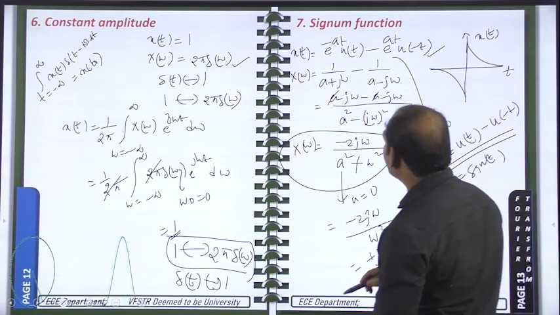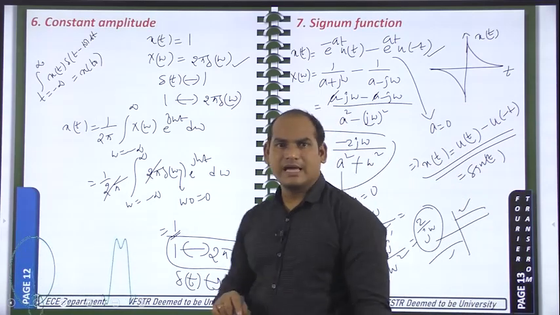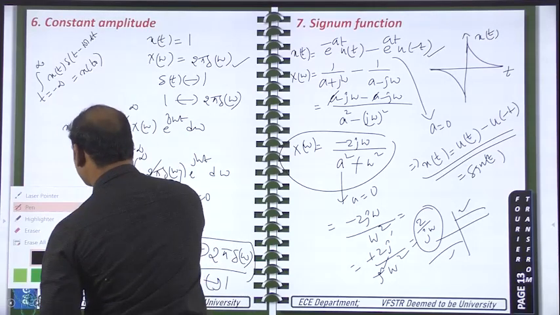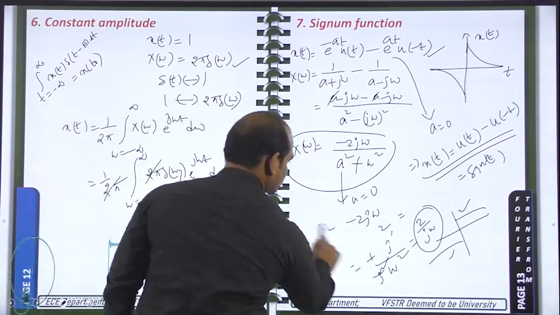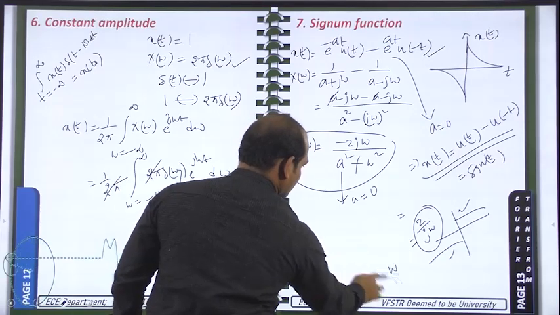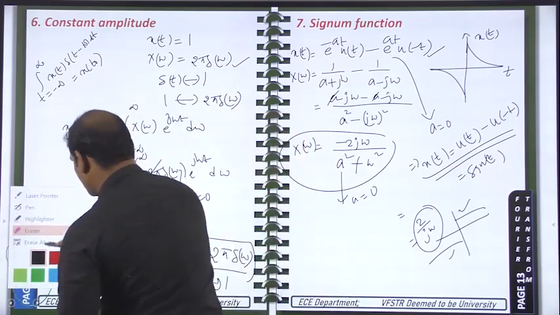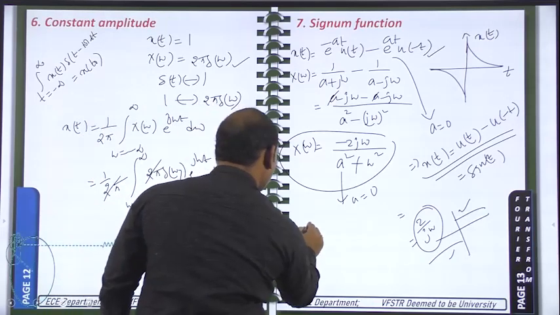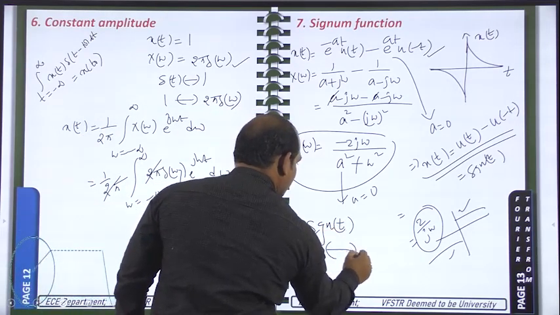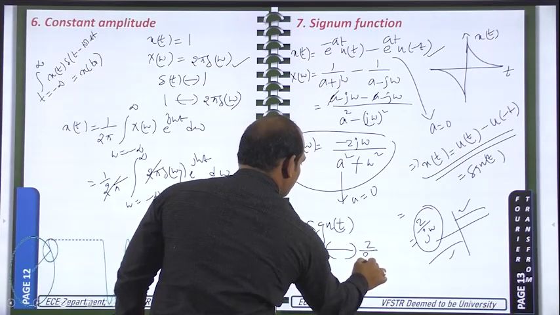So 2 by j omega is the Fourier transform of the signum function.